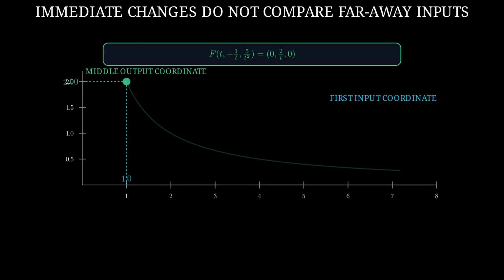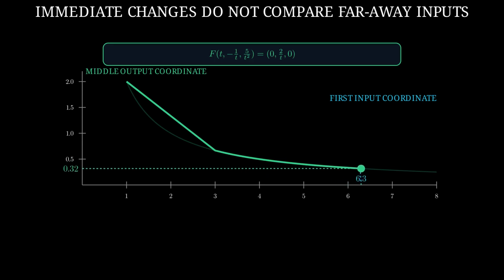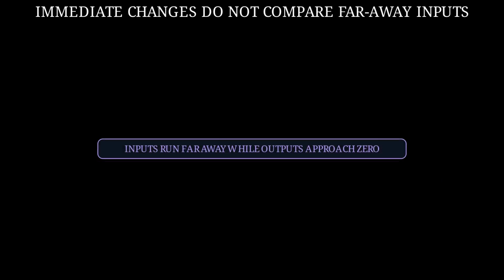Now let t grow. We can make the first input coordinate as large as we choose, so the input point runs farther and farther away. At the same time, 2 divided by t becomes closer and closer to 0. The first and third output coordinates stay at 0, while the second output coordinate approaches 0. These inputs can run as far away as we like, while their outputs stay near 0. That is the missing comparison.